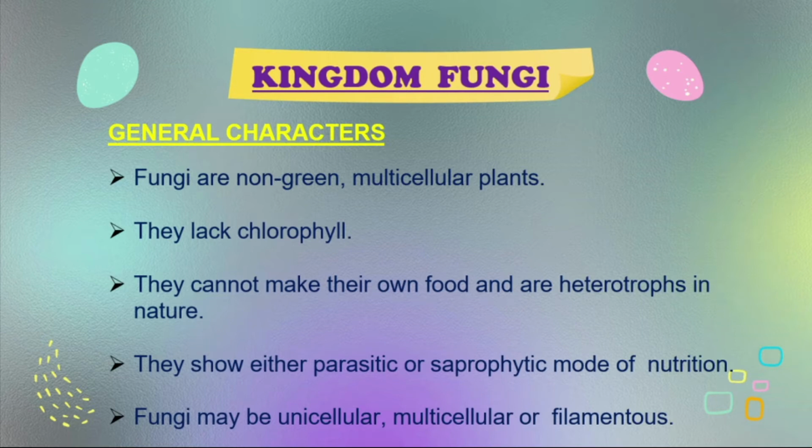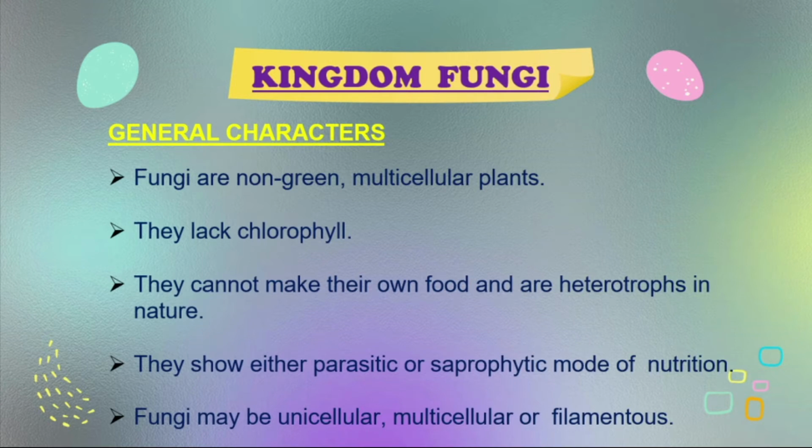So these are the general characters of kingdom fungi. It does not contain chlorophyll, so it cannot prepare its own food. So it depends upon other substances, and it is under the category of heterotrophs in nature. How does it take energy from food?